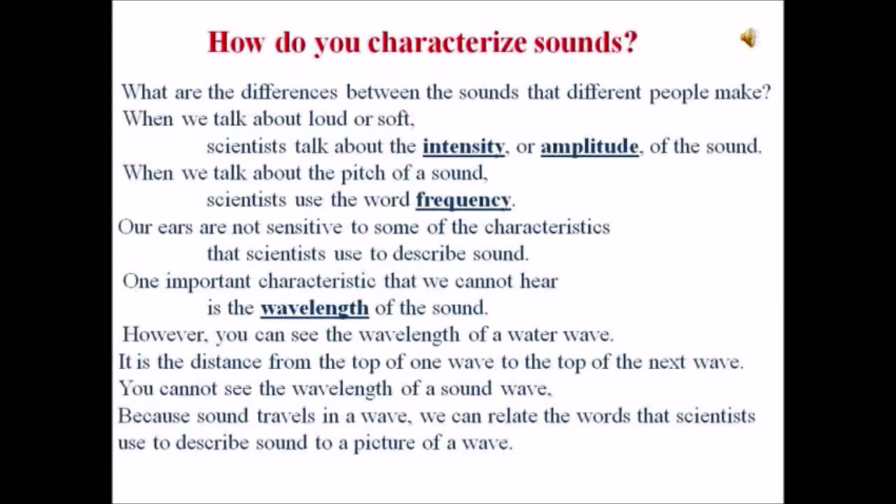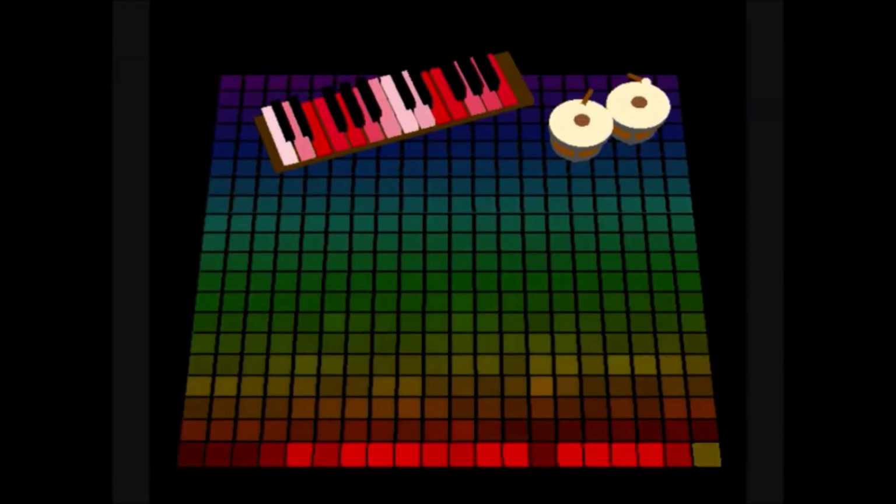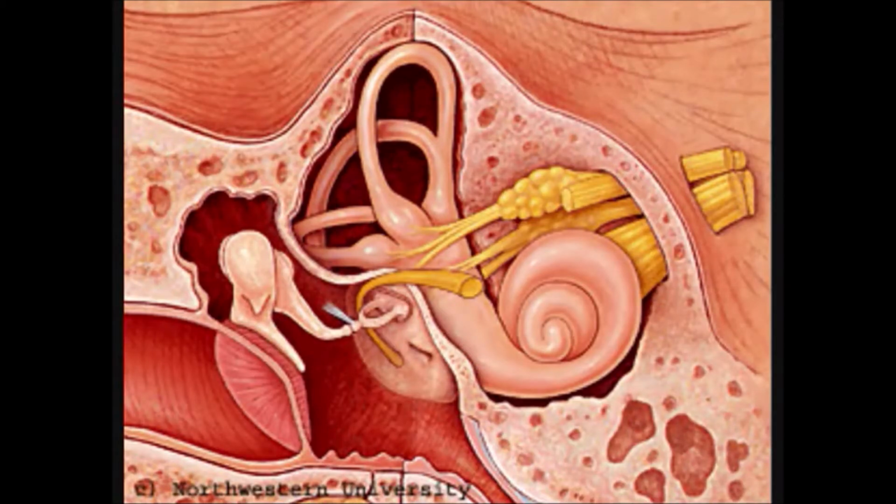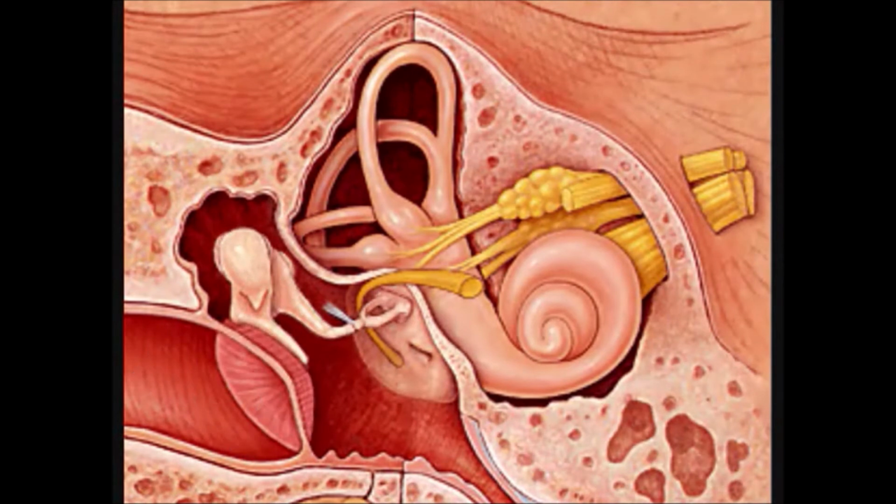How do you characterize sounds? What are the differences between the sounds that different people make? When we talk about loud or soft, scientists talk about the intensity or amplitude of the sound. When we talk about the pitch of a sound, scientists use the word frequency. Our ears are not sensitive to some of the characteristics that scientists use to describe sound. One important characteristic that we cannot hear is the wavelength of the sound.